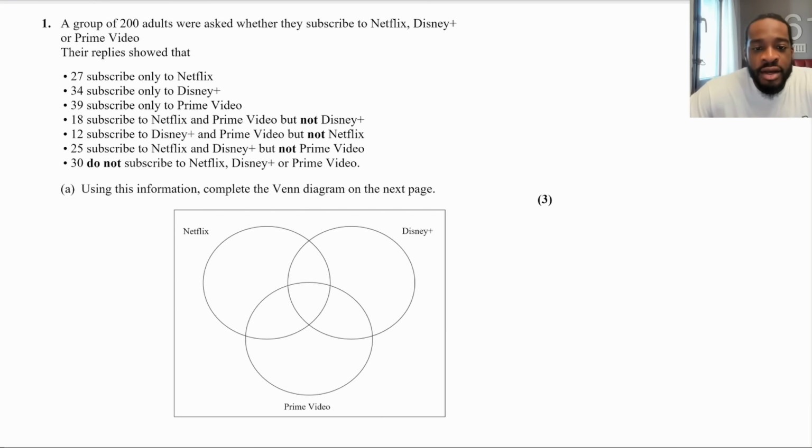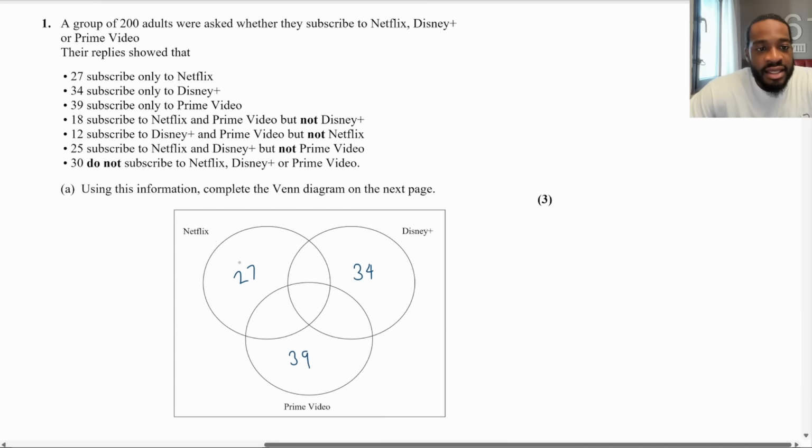Well, I've got the Venn diagram right here. So we're just going to do it sentence by sentence. So first we'll put 27 subscribe only to Netflix. So that would mean I would have 27 on the outer part here. 34 subscribe only to Disney Plus. That means I'm going to put a 34 right here. And then 39 only to Prime Video. That means I'm going to put 39.